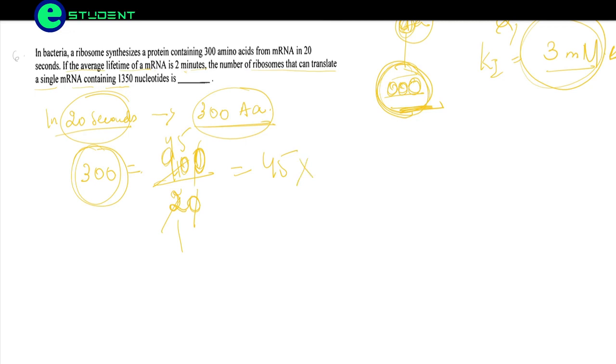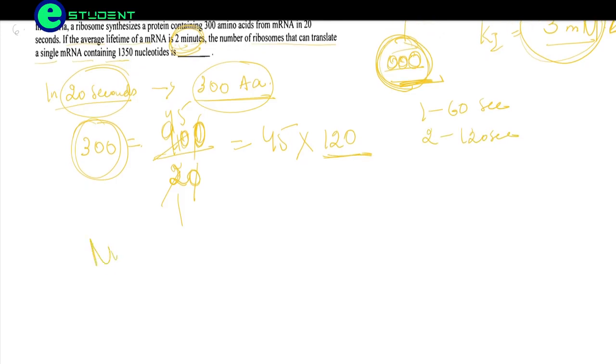Friends, so they are asking how much it will be in 2 minutes. The average life of mRNA is 2 minutes. So in 2 minutes, how many nucleotides are synthesized? So we will do 45 into 120, because 1 minute is equal to 60 seconds, so 2 minutes will be equal to 120 seconds. So we are multiplying it by 120 here. So nucleotides will be equal to 5400 if we multiply them.